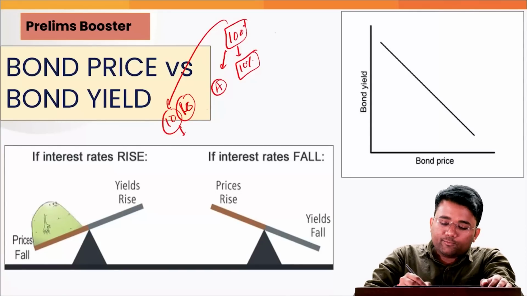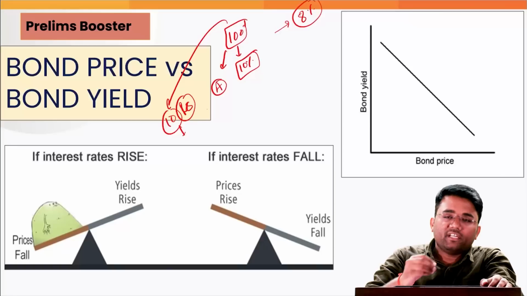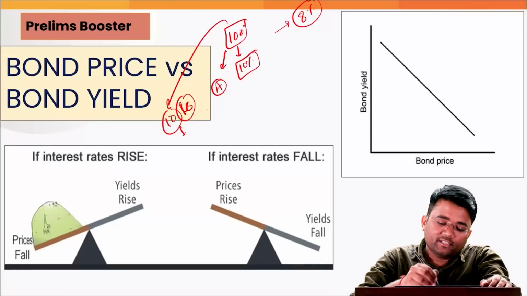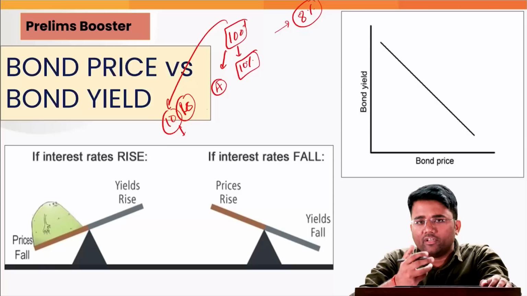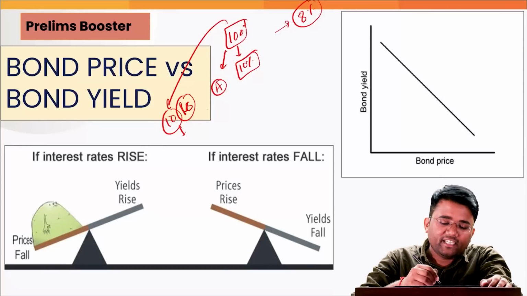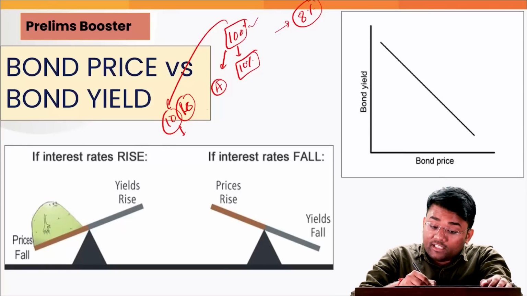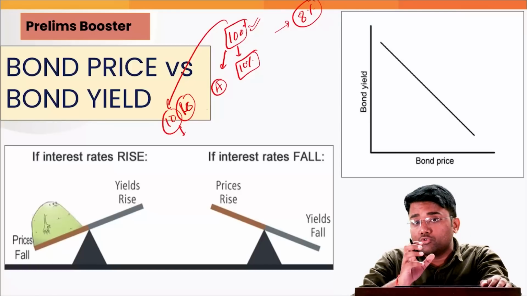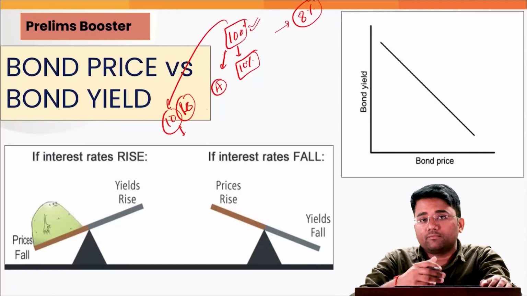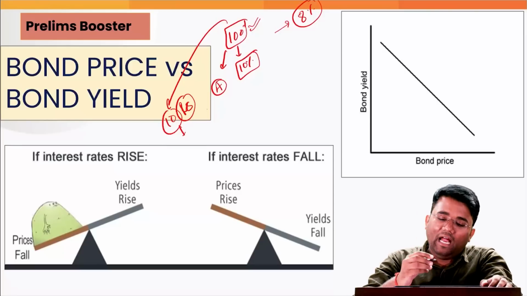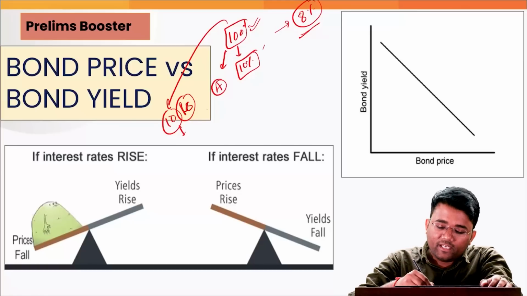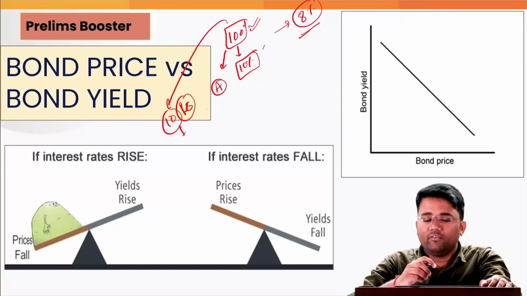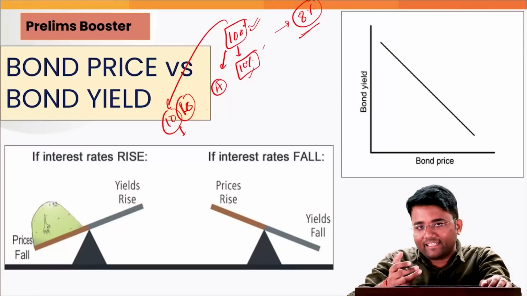Now what happened at this point of time? The market rate of interest was 8%, and that's why this person has invested in this bond. Let's suppose this is a bond of Reliance Industries or any other good company, and this person A has a feeling that tomorrow this company has a good future projection, and the demand for this bond will further increase in the market. And in any way the market was offering 8% rate of interest, and that's why the person has invested in this bond, because here he was getting a greater return.